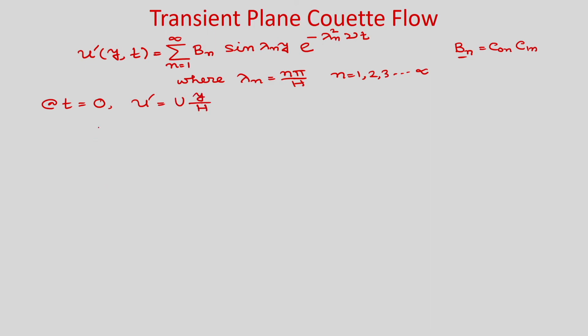So, on the left hand side you will get u y by h is equal to the summation of n equal to 1 to infinity b n sin lambda n y, and as t is equal to 0, the exponential will become 1. So, you can see that this is the sine Fourier series.